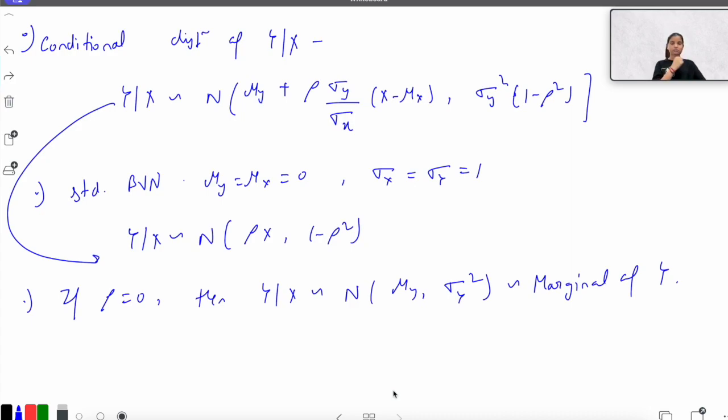So I think that's enough for today's class, and in the next class we will be discussing frequentist and Bayesian approaches, and also the Bayesian framework: how the Bayesian framework works, and what is the difference between these two kinds of approaches that are widely used for estimating the parameters.